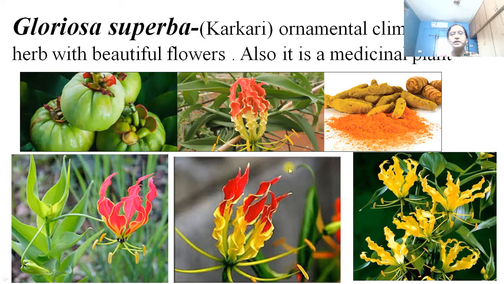Then Gloriosa superba is an ornamental plant as well as a medicinally important plant. Almost all plant parts are used in medicine, because very much research has been done on this plant. Very beautifully colored flowers are there, and it is also very important as a medicinal plant.